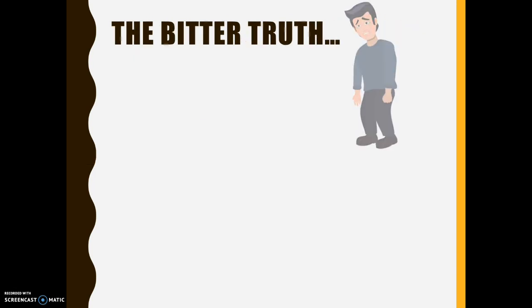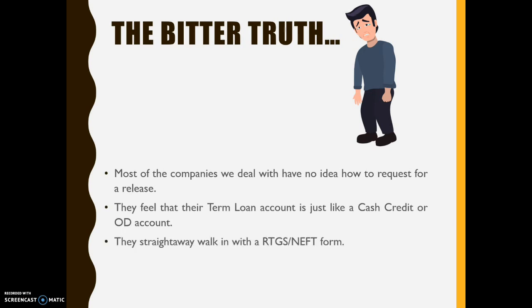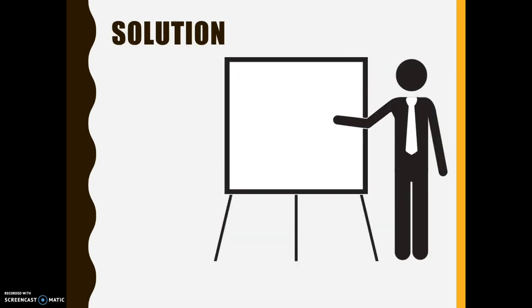Now comes the bitter truth. Most of the companies we deal with have no idea how to request for a release. They feel that their term loan account is just like a cash credit or OD account. They straight away walk in with the RTGS or NEFT form, and sometimes even without the seal of the company. So what is the solution?